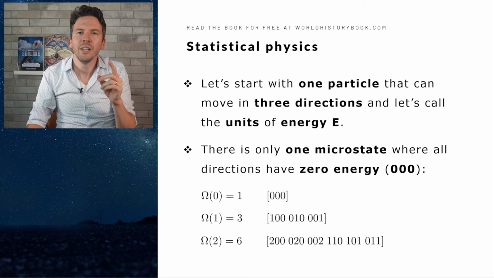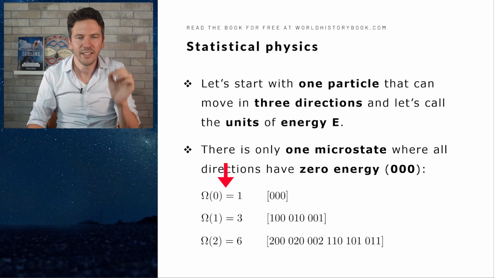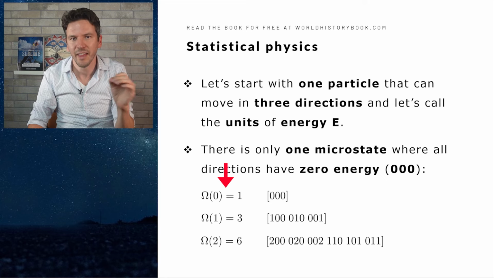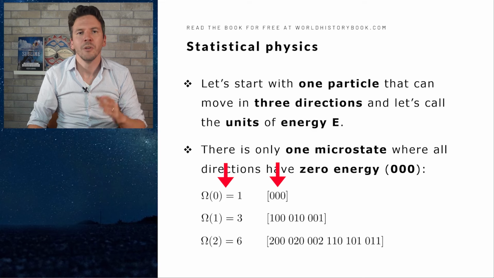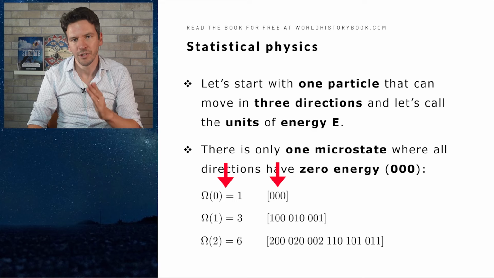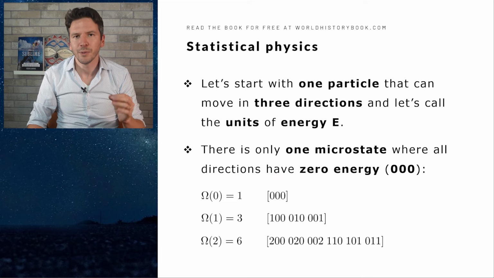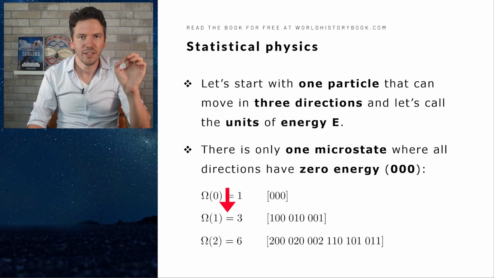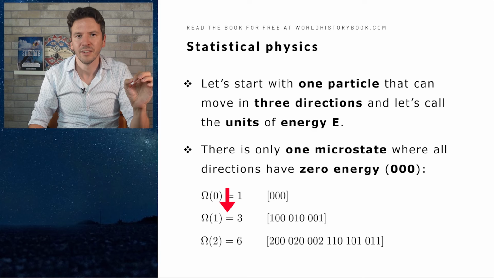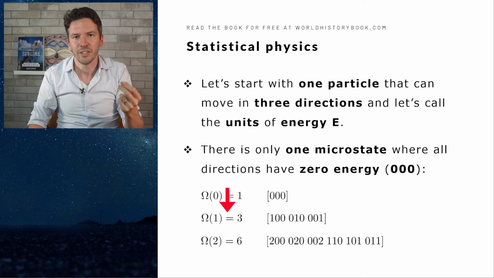In that case, there's only one microstate where our particle has zero energy in all directions. It has zero energy in this direction, zero in that direction, and zero in that direction. So the units of energy are now 0, 0, 0. There's only one way to do this. So the multiplicity of zero energy is only 1, namely 0, 0, 0. Now let's move to the case where we have one unit of energy. That unit of energy might be in this direction, or in this direction, or in this direction. So we have three different microstates right now.